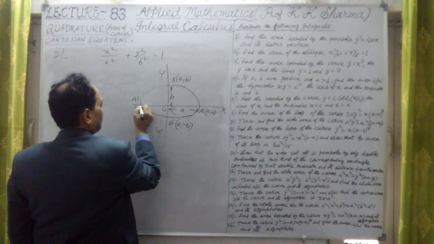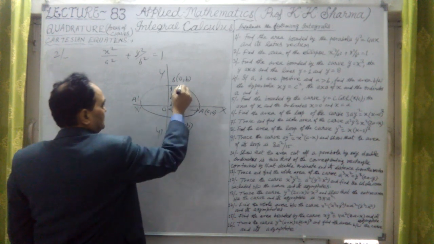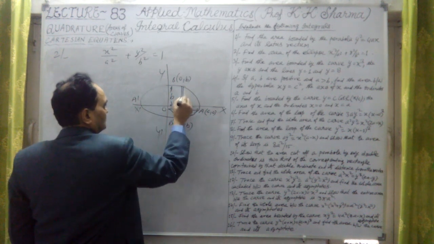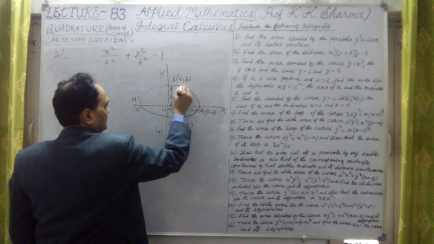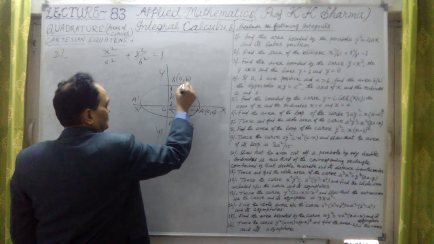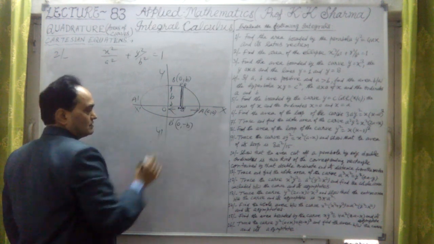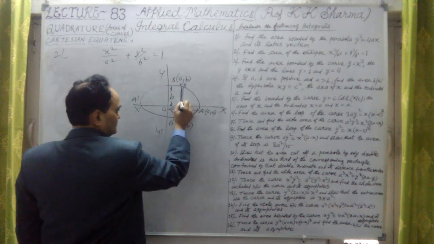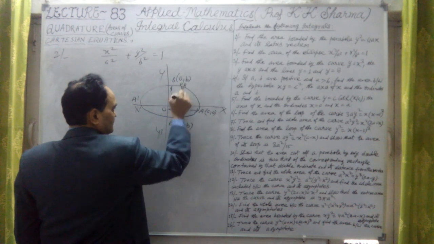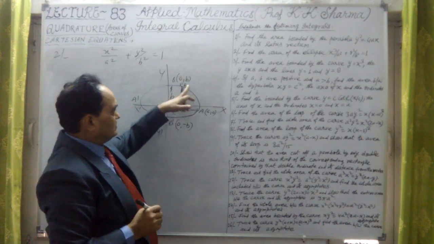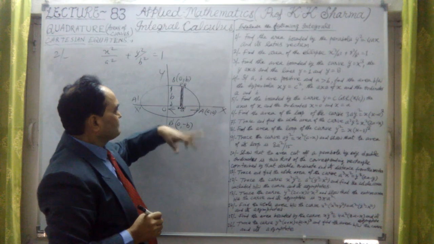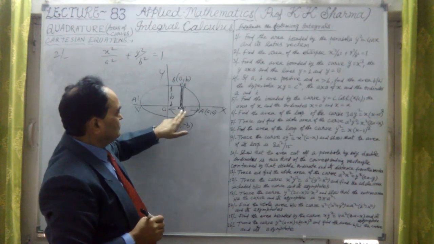If I find out the area of one quarter here, in this figure PQ and MN, the width is delta x. The height at P has coordinates x, y and x plus delta x, y plus delta y, and this height is y into delta x.